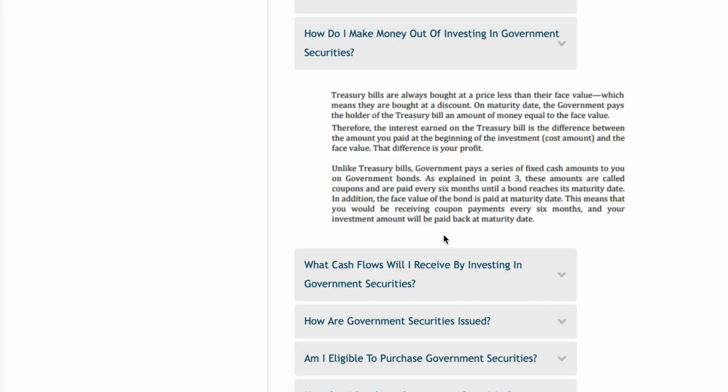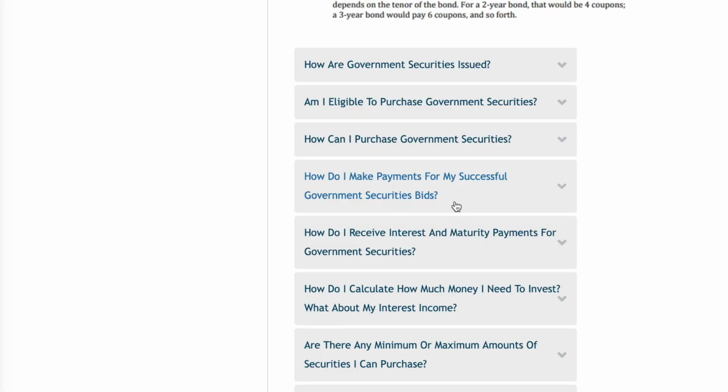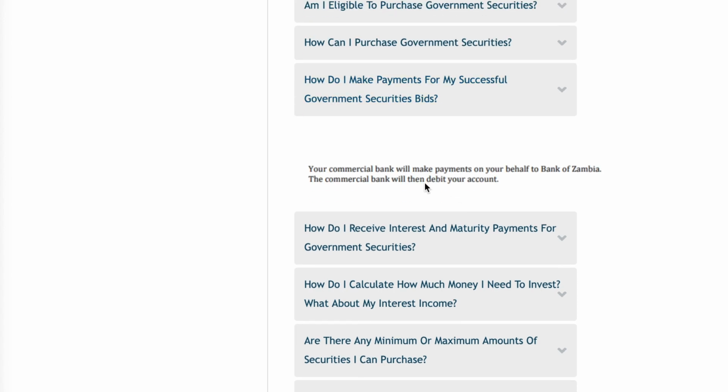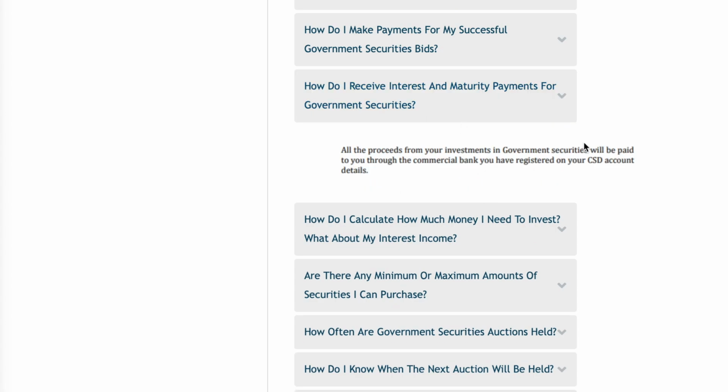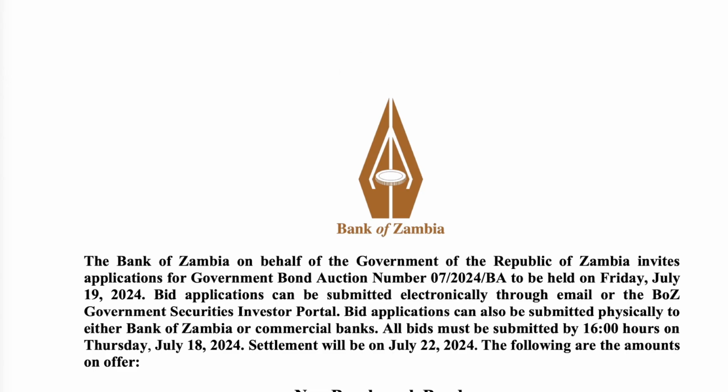In those 2 years, they said 22 January, 22 July, they'll pay you, depending on the percent they use, either 10% or 20%. 10% of 1,000 is 100 kwacha. So meaning, in those 2 years, 22 January, they'll send you 200 kwacha. 22 July, they'll send you 200 kwacha. And then the next year again, 200 kwacha, 200 kwacha. When the 2 years finishes, they'll send back the 1,000 which you had put. So you'll find that the interest you had was that 200. So about 200 for 2 years, that's 800 kwacha. So now you ended up having 1,800. The only difference is they didn't give you all at once.